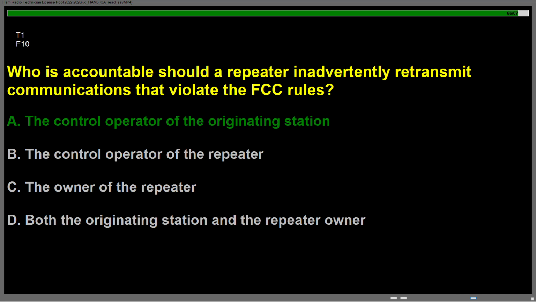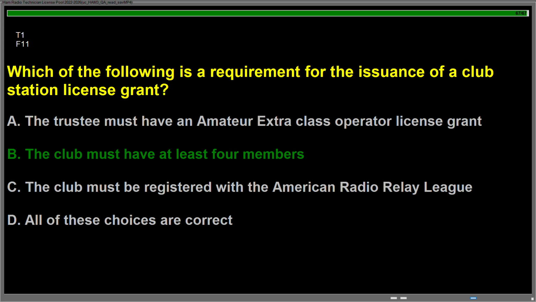Question Foxtrot 10, who is accountable should a repeater inadvertently retransmit communications that violate the FCC rules? Answer is A. The control operator of the originating station. Question Foxtrot 11, which of the following is a requirement for the issuance of a club station license grant? Answer is B. The club must have at least 4 members.